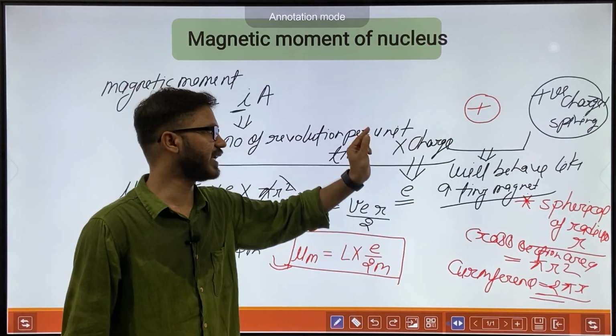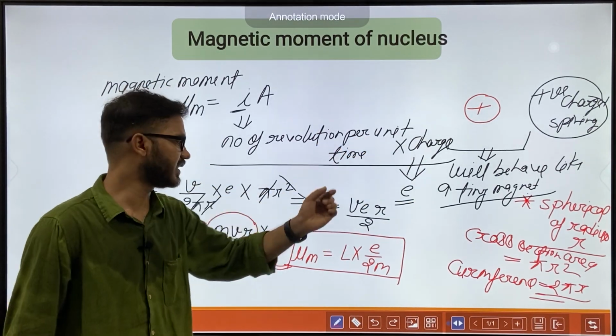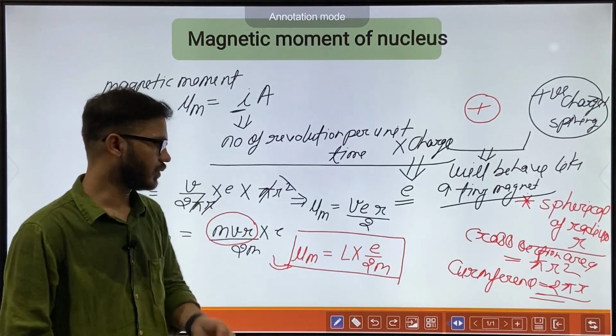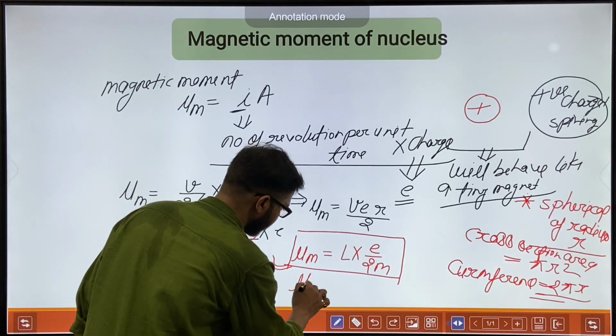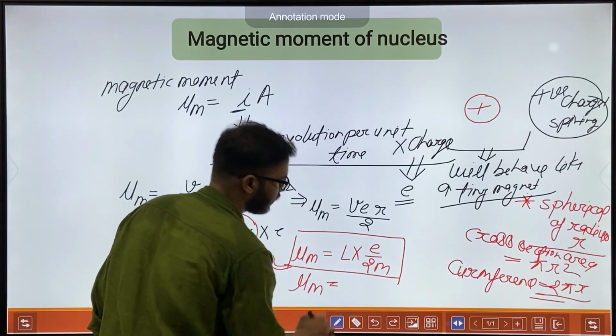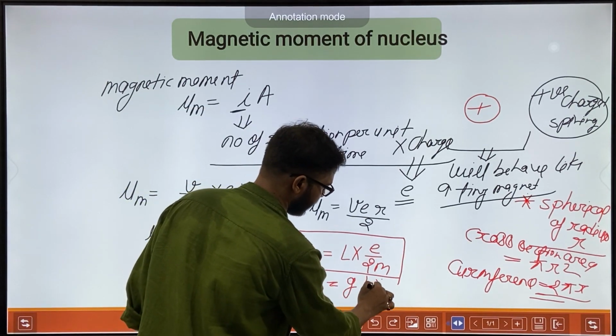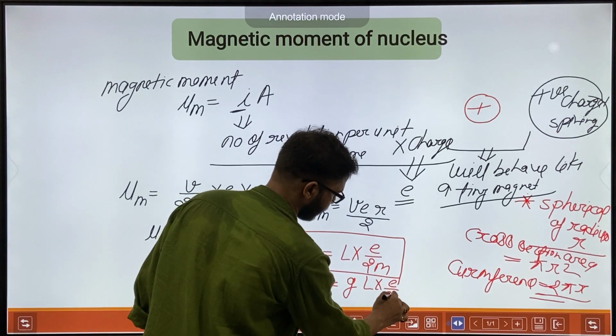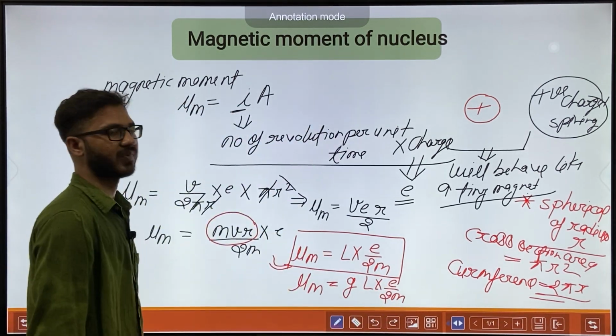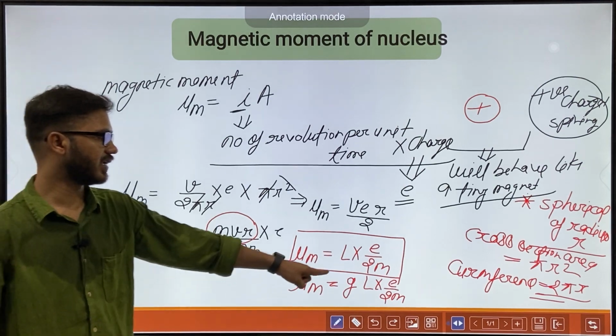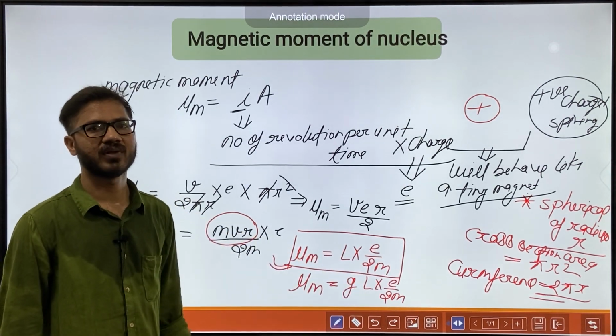So there is some deviation between this formula and reality. So we are introducing a constant g: g L e by 2m.